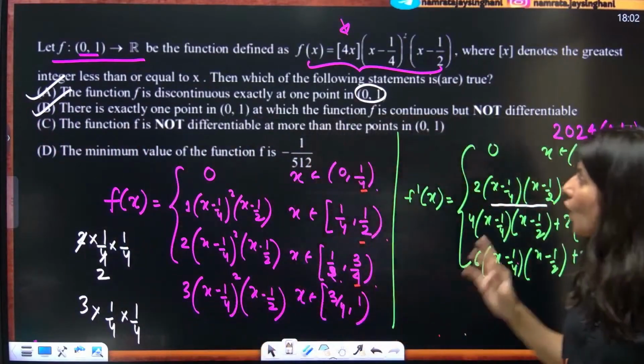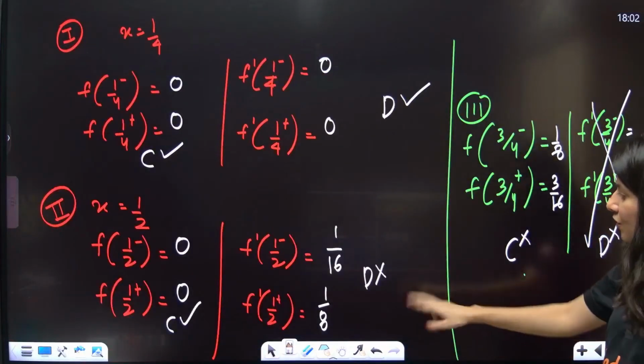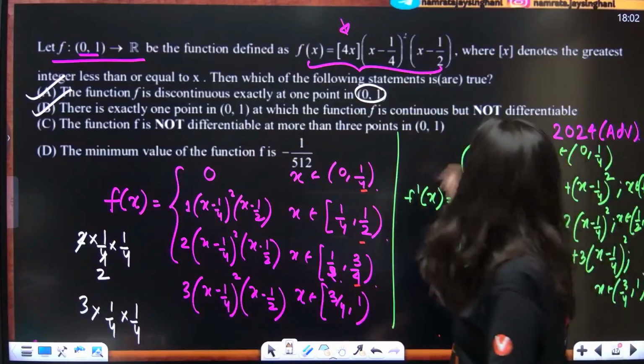Now the function is non-differentiable at more than 3 points. Actually, the function is non-differentiable at exactly 2 points. More than 3 is incorrect. So that is why option C is absolutely incorrect.